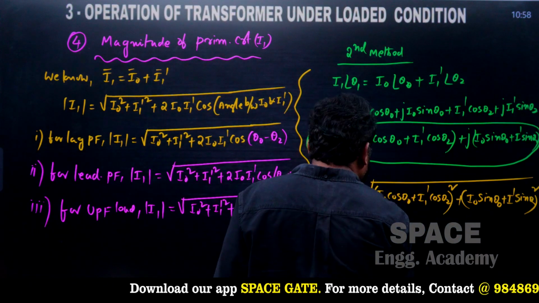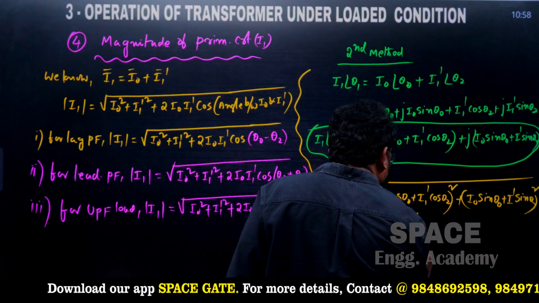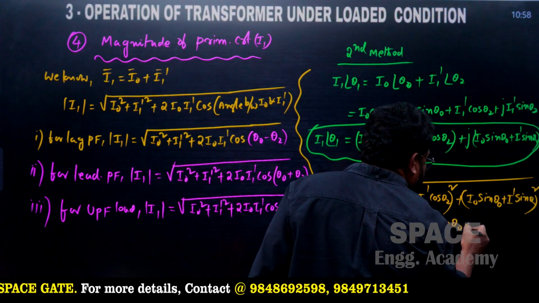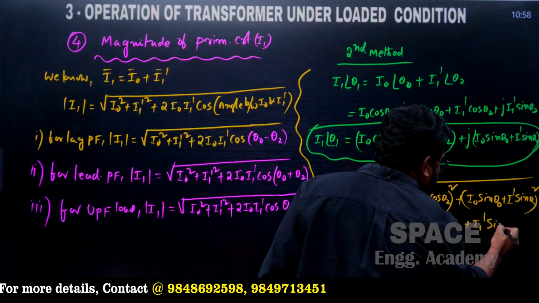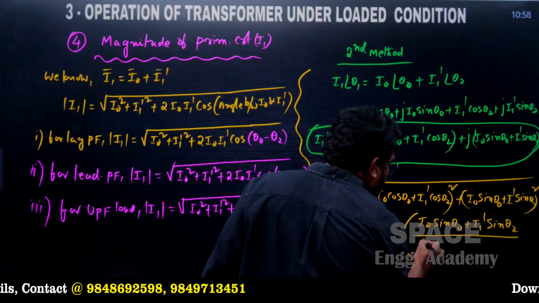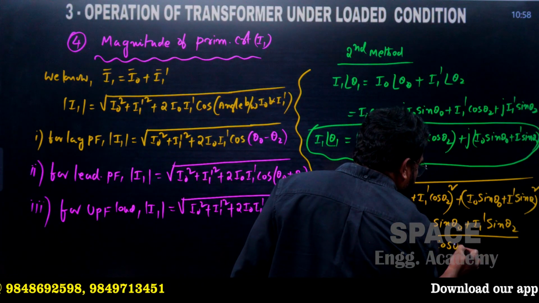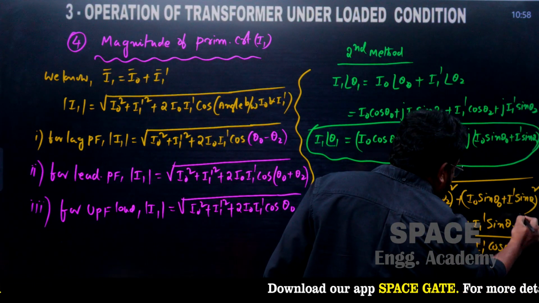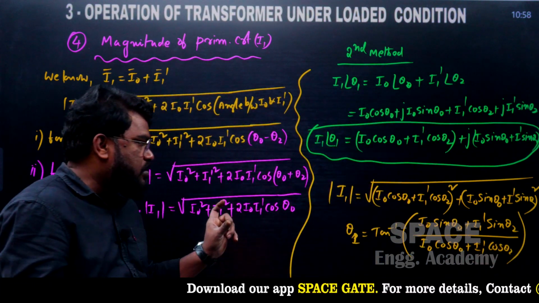Theta 1 is the tan inverse of the imaginary term over the real term, that is, (I naught sin theta naught plus I1' sin theta 2) divided by (I naught cos theta naught plus I1' cos theta 2). This is the formula to find theta 1.